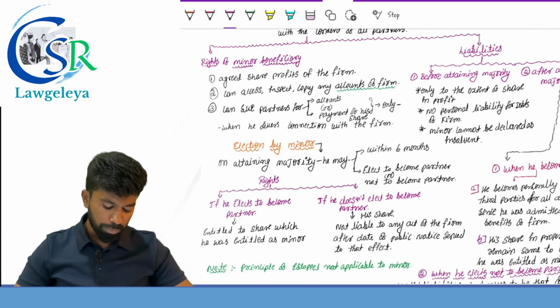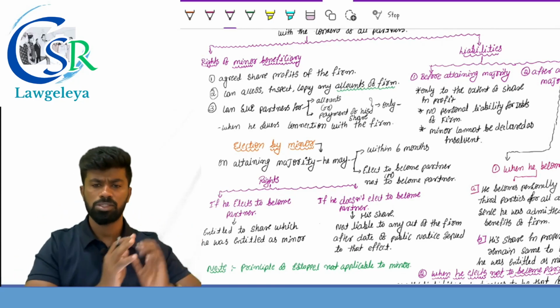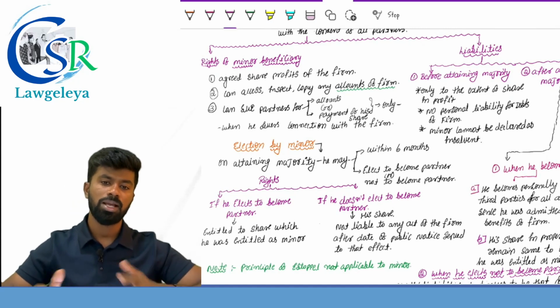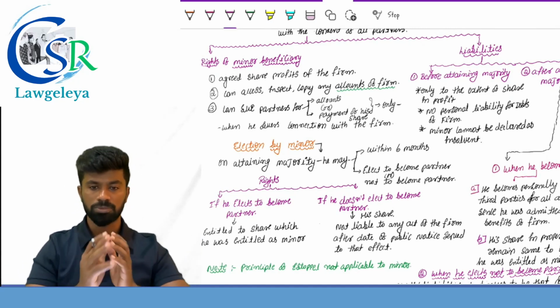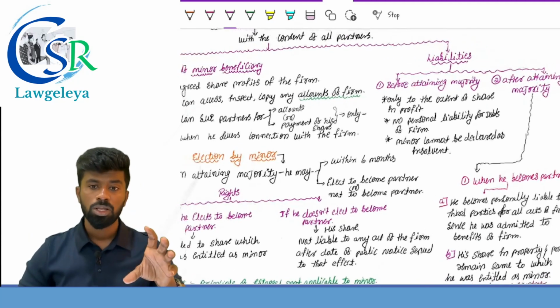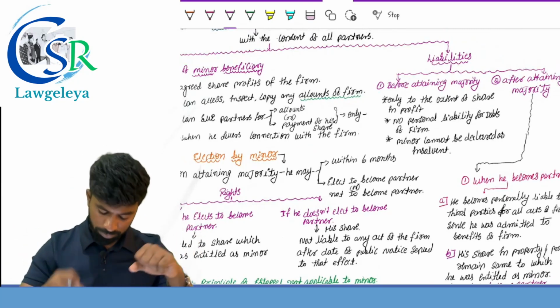If he elects to become partner, he is entitled to the share which he was entitled to as a minor. Means his profit sharing ratio, all the rights remain the same. If he does not become a partner, his rights remain the same as if he was a minor beneficiary. That's it. He will not have any other right. It means he will get his share and he will exit from the partnership.